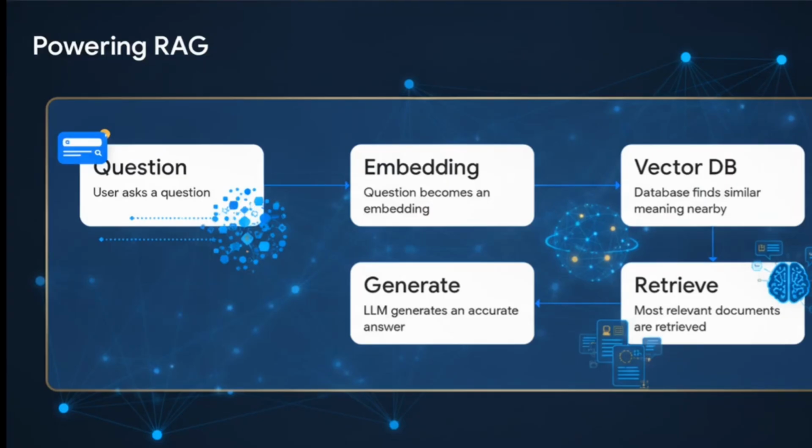It also powers the engine behind modern AI capabilities, specifically Retrieval Augmented Generation, or RAG. Here's the flow. A user asks a question, and that question instantly becomes an embedding. A vector database then scours the map for similar meaning nearby, retrieves the most relevant documents, and finally, a large language model uses that perfectly matched info to generate an accurate answer. Without embeddings, RAG is just old-school keyword matching. With them, it truly understands.